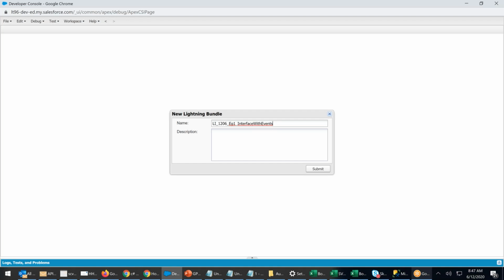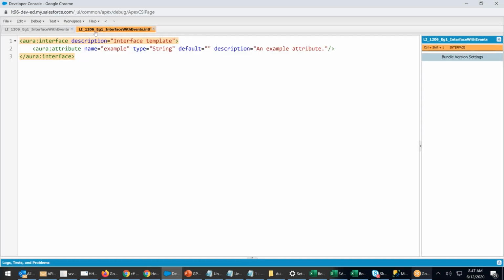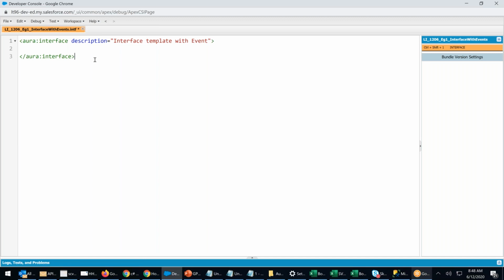Interface with event. Now, to create an event, this is an interface. Inside the interface, I need to have an event. I will say interface template with event. Now, where is my event? For that, I have to create an event also, because events are not created inside the template. They are created separately outside.